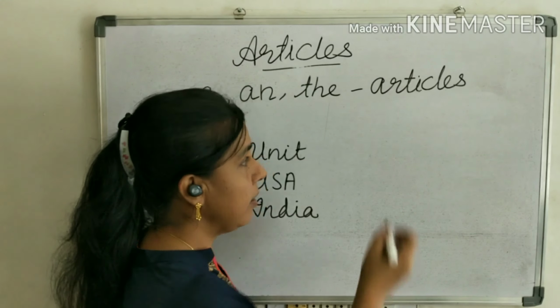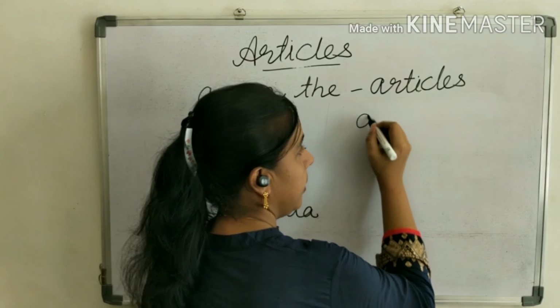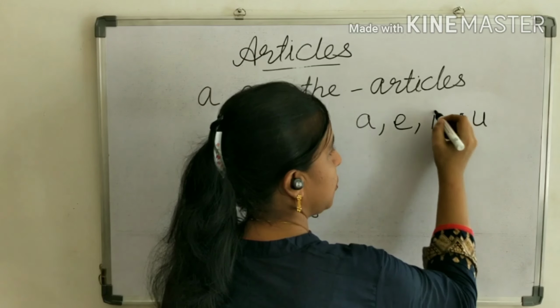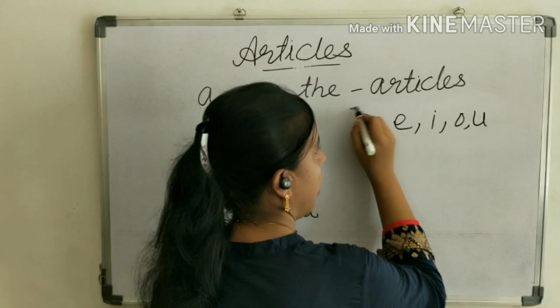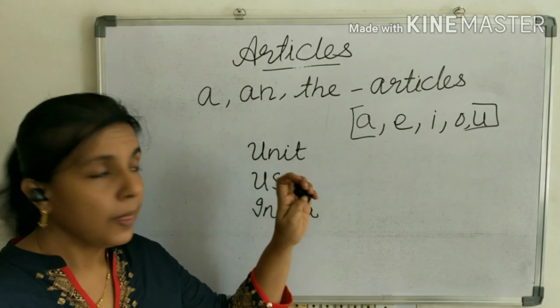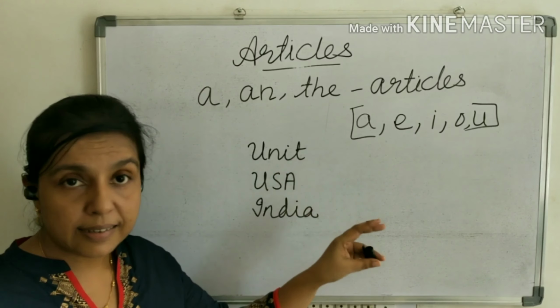So which are vowels? A, E, I, O, U are vowels. So when we see the vowel sound, we have to use an. Yes, in the English alphabet, 26 letters are there. In that, 5 are vowels and the rest 21 are consonants.